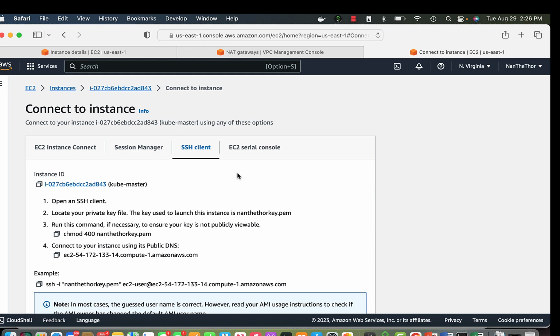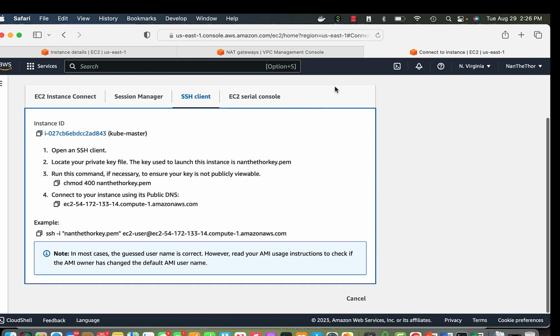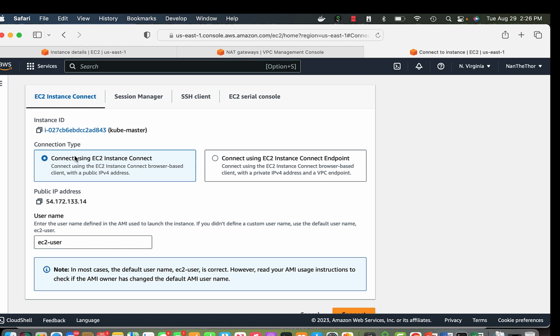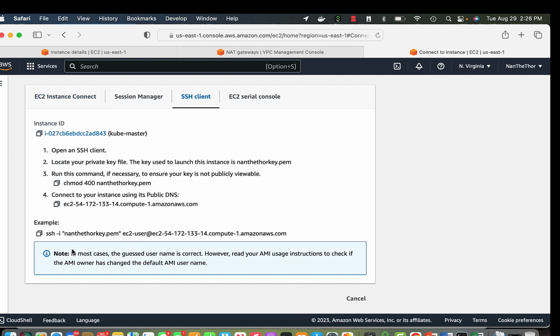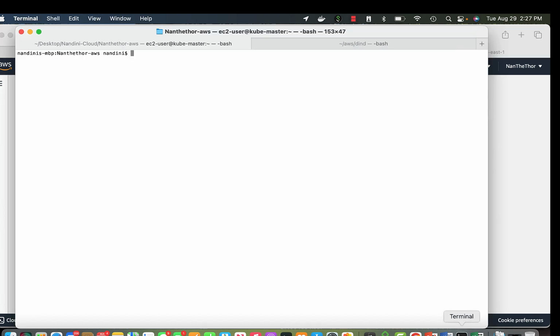I'm going to use the SSH client, and I have a PEM key generated which I'll be using. There is also something called EC2 Instance Connect, which, if you have used Cloud9, gives a terminal within the browser. But I'm not going to do that, I'm going to simply do SSH. I will use my key.